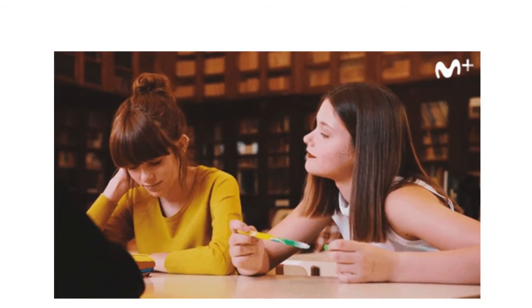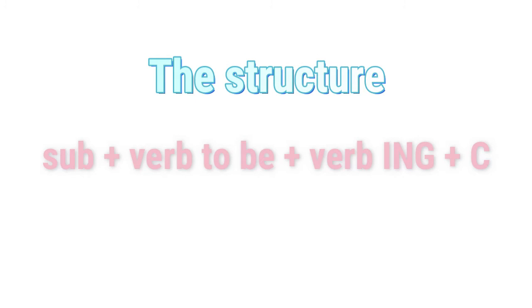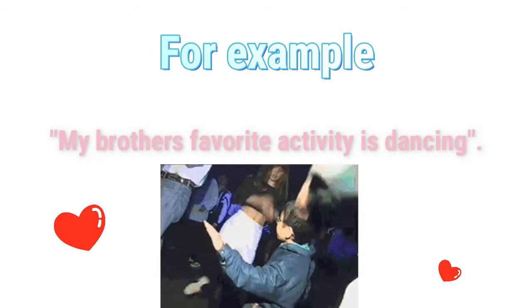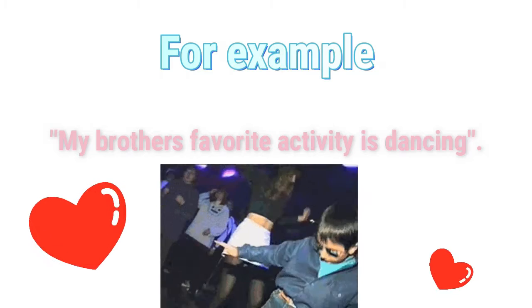Third, as a subject complement. It is a noun that follows a linking verb. Linking verbs are forms of the verb to be, such as am, is, are, was, and were. The structure is subject plus verb to be plus verb in -ing plus complement. For example, my brother's favorite activity is singing.